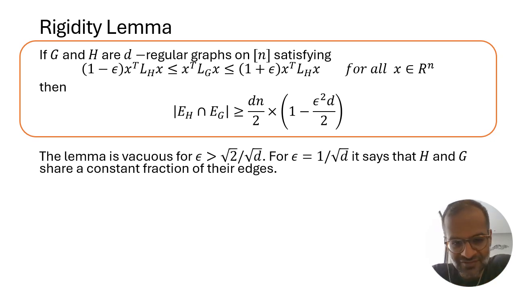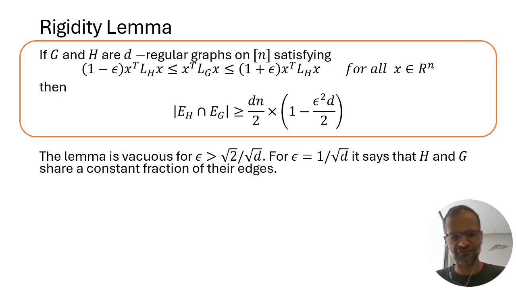So you'll notice that this lemma is vacuous when epsilon is bigger than square root 2 over square root d, because the right-hand side is just 0 or negative. But then suddenly, if you reduce the error down to 1 over square root d, the behavior changes completely. Then the right-hand side becomes a constant, and the lemma is now telling us that these two graphs, if they're 1 over square root d spectrally close, have to share a constant fraction of their edges, which is a very strong property. I mean, these are sparse graphs, and you don't expect, if they're just random, that they would share a constant fraction of edges.